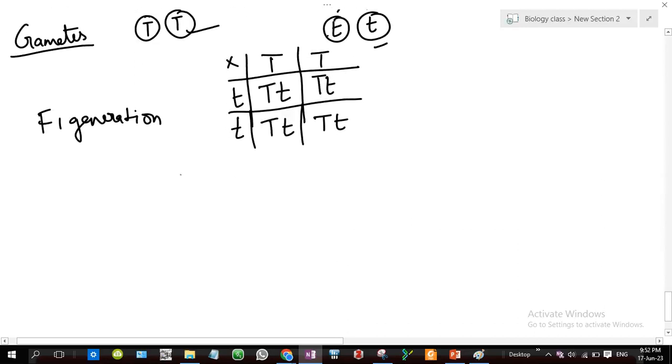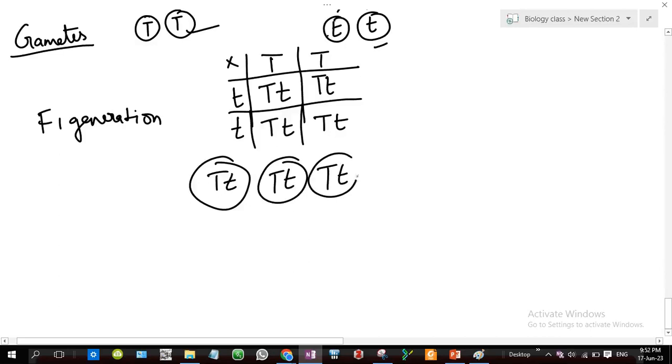So all of your F1 generation, capital T small t, see here, all the 4 progeny or offspring are a fusion of capital T and small t. So now tell me, is it homozygous or heterozygous here?